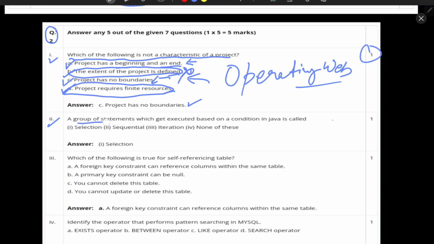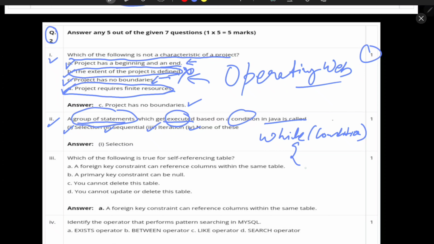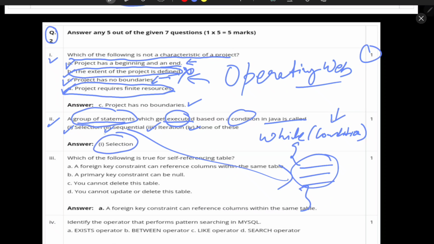Second question is: a group of statements which get executed based upon the condition in Java is called selection, sequential, iterative, or none of these. So the question is that group of statements which get executed based upon the condition. You can take an example of a while loop, because in the while loop we have a condition, right? Then we open a bracket, and the group of statements comes after that, and all these statements depend upon the condition which we have in the beginning. So that is why selection is the correct option. This is called the selection tool.